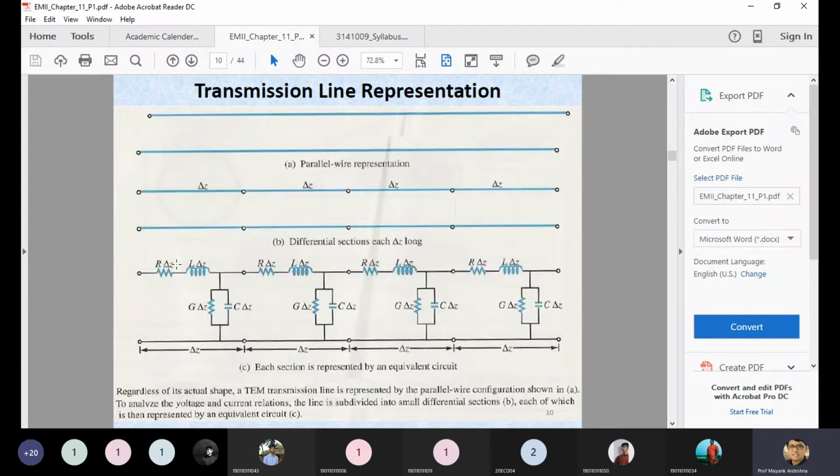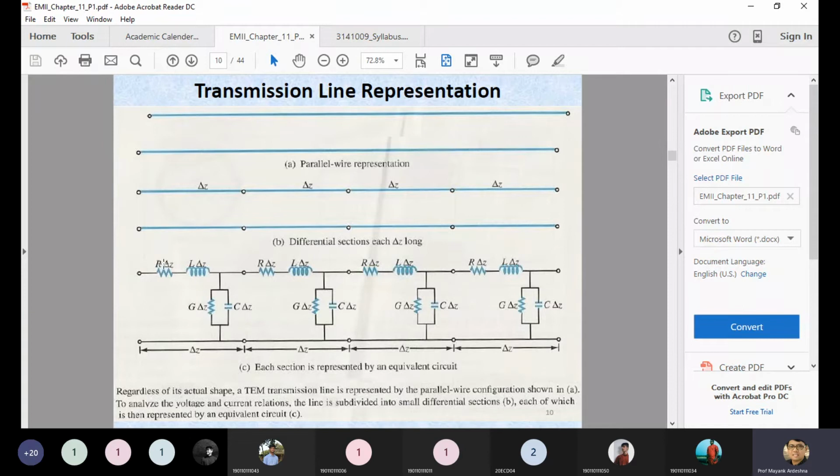You can see R is multiplied with delta Z, L is multiplied with delta Z, G is multiplied with delta Z and C is also multiplied with delta Z. The meaning of this is that R, L, G, C are the distributed elements. For only this delta Z region, you are getting R, L, G and C as constant. But whenever you change from one delta Z to another delta Z, it may be possible that the value of R is slightly changed. But in this particular region, RLGC will be constant. So for an individual section, the RLGC will be constant.